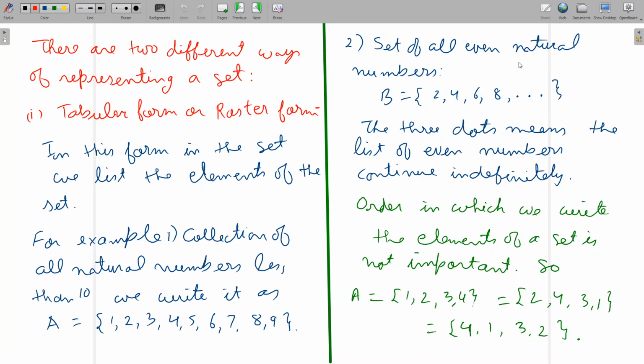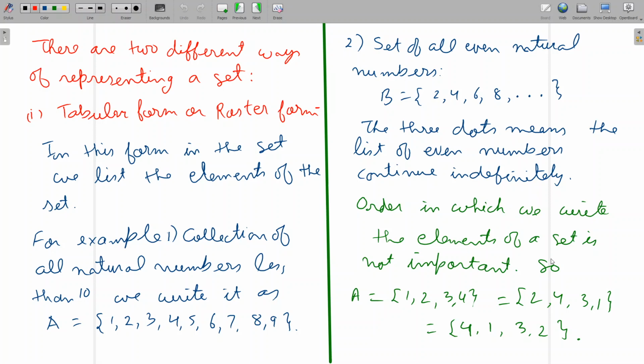Another example is the set of all even natural numbers. Say B equal to curly bracket, then enclose the numbers 2, 4, 6, 8, and so on. So here, if the members of the set are infinite, we write some of the elements and then put 3 dots. That means the process is going on. So here the 3 dots mean the list of even numbers continues indefinitely.